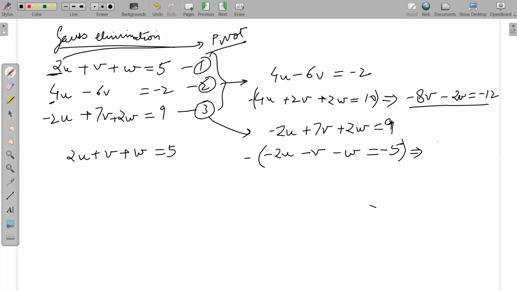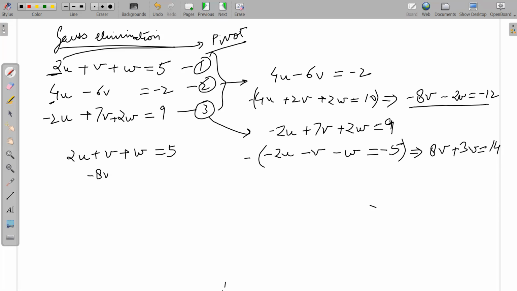A2, so minus 8V plus W. Not minus 8V, plus 8V. A2, A2. Acha, ठीक है ना? Plus 8V plus 3W is equal to 14. Okay, so your new set of equations now, which is moving towards a triangular system, is this first equation